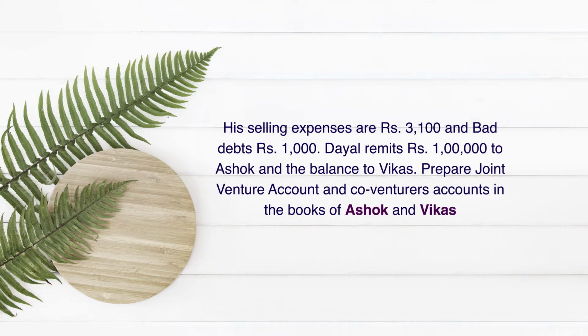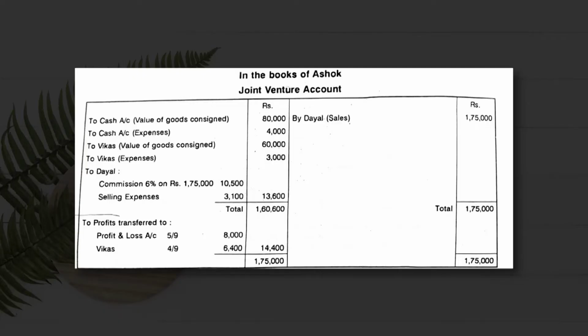Let us see how much sales is made by Dayal and company and how much expenses are incurred: Dayal and company incurred 3,100 as selling expenses and bad debts of rupees 1,000. So let us see.